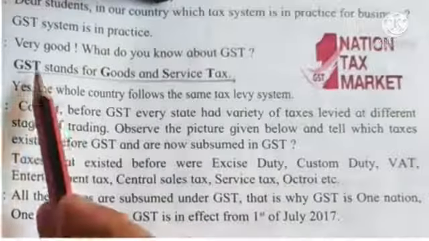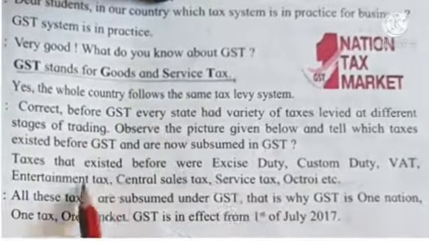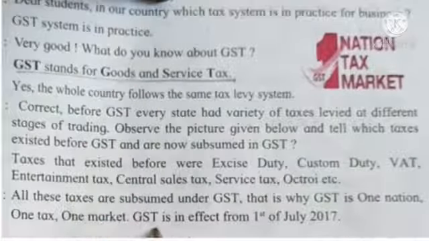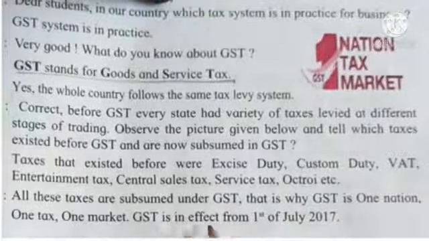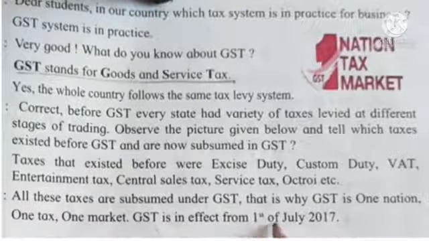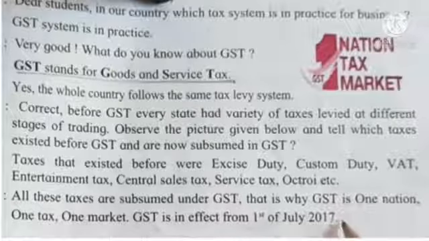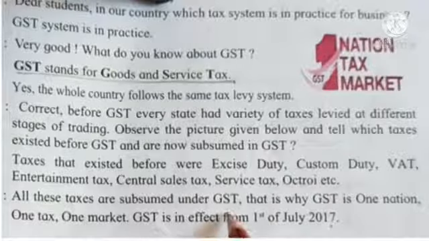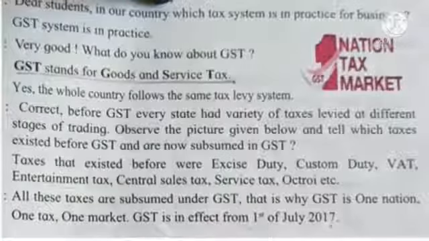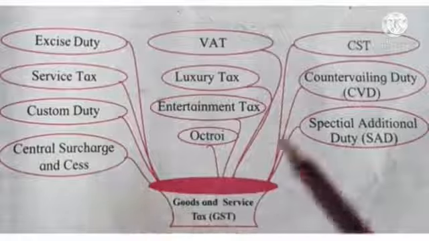So GST stands for Goods and Service Tax. GST started in our country from 1st of July 2017. From this date, the GST taxes started. Here goods and service tax is given.